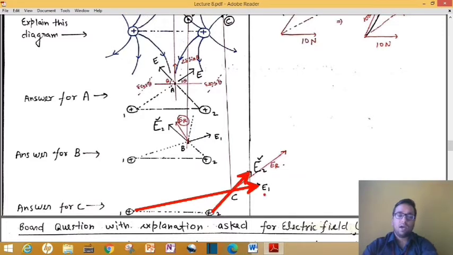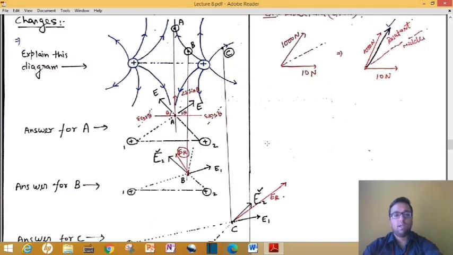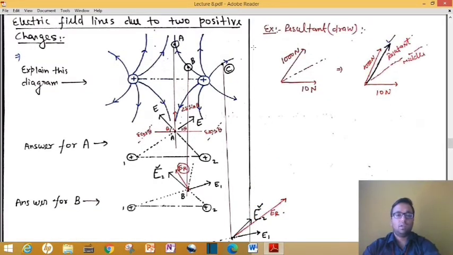And if I ask you, in these two arrows, which is greater, E1 or E2? You can see that E2 is greater. Why? Because this second charge is closer to this point and this r is lesser. So your resultant ER will be closer to E2. It will not be along this arrow, it will be along this arrow, that is E2. That's why at point C you can see clearly that the electric field is shown by this arrow.